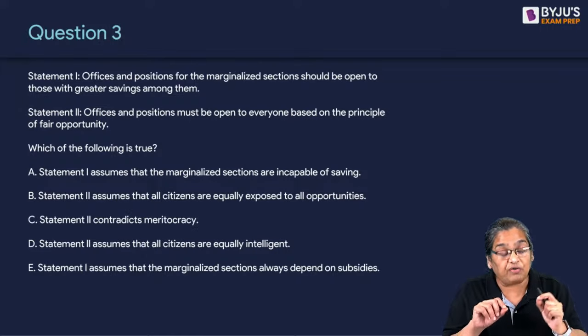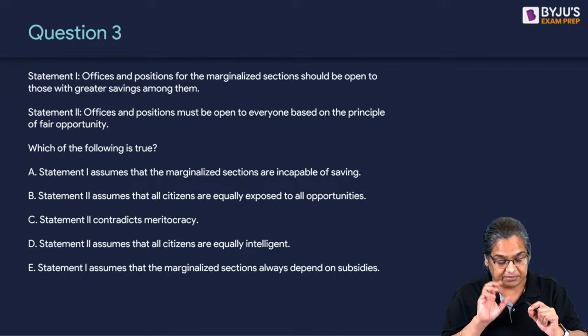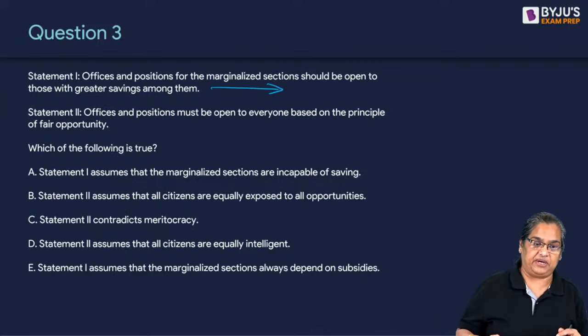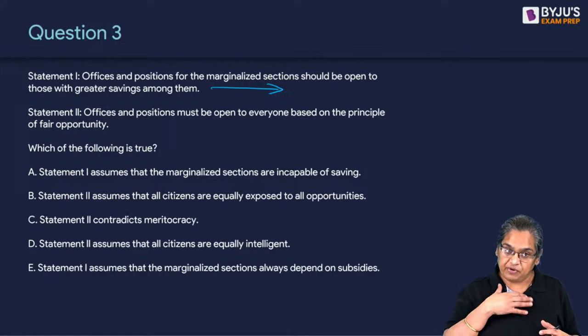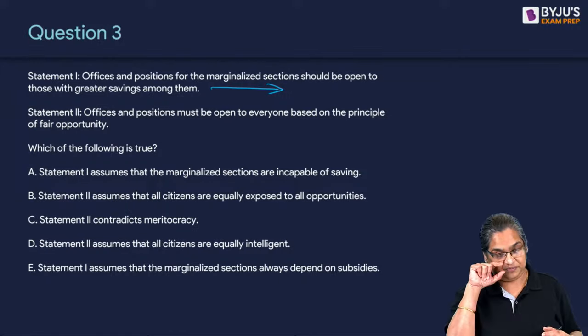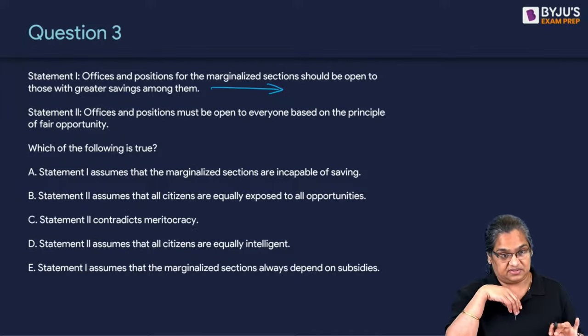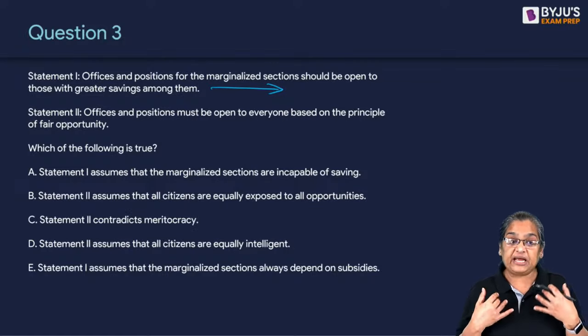What is the assumption implicit in this statement? When I make a statement, the assumption should be from my point of view, not from yours. So you can't say the author supports savings. You understand? Because it should be taken from my point of view.